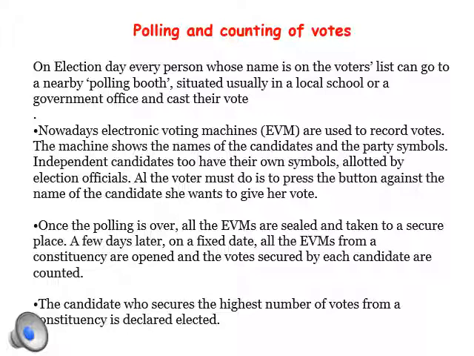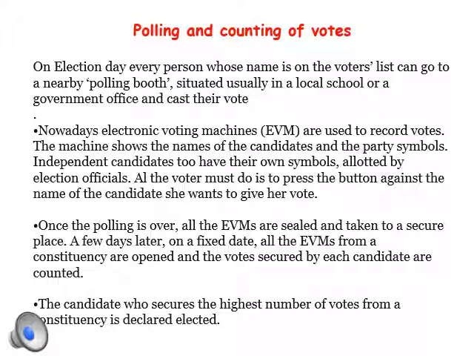All the voter must do is press the button against the name of the candidate she wants to cast the vote for. He or she, whoever wants to cast the vote, has to press the button near the name of that candidate. Once the polling is over, all the EVMs are sealed. Then they are taken to a secure place.